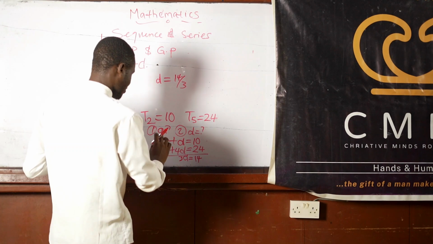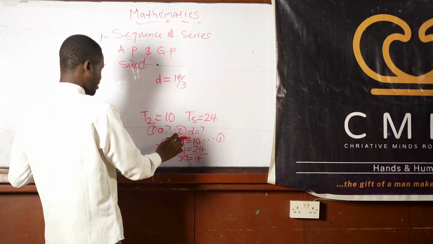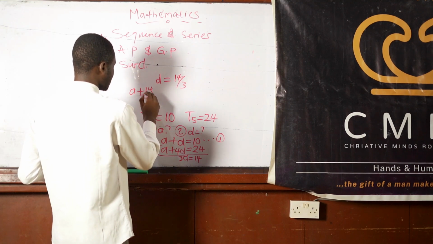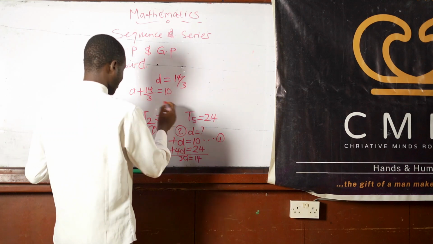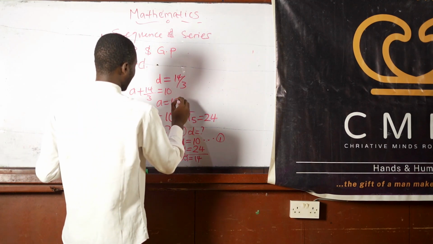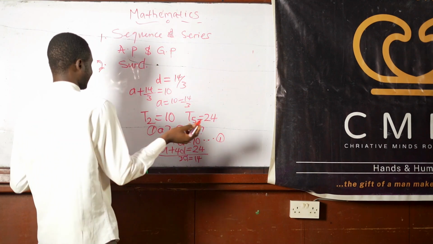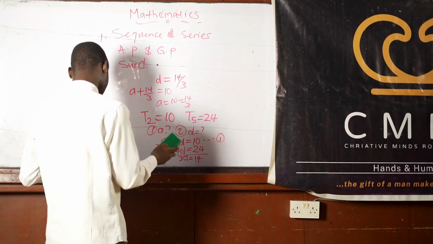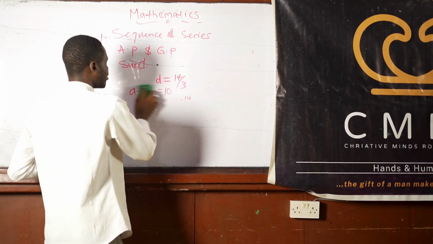Now if we are going to look for our a from equation 1, we can take d to be 14 over 3. Then a plus 14 over 3 is equal to 10. Then you do the fraction, a is equal to 10 minus 14 over 3. Then you apply arithmetic, and you get your answer from there. So I want us to deal with another kind of question, the one that involves logarithm.